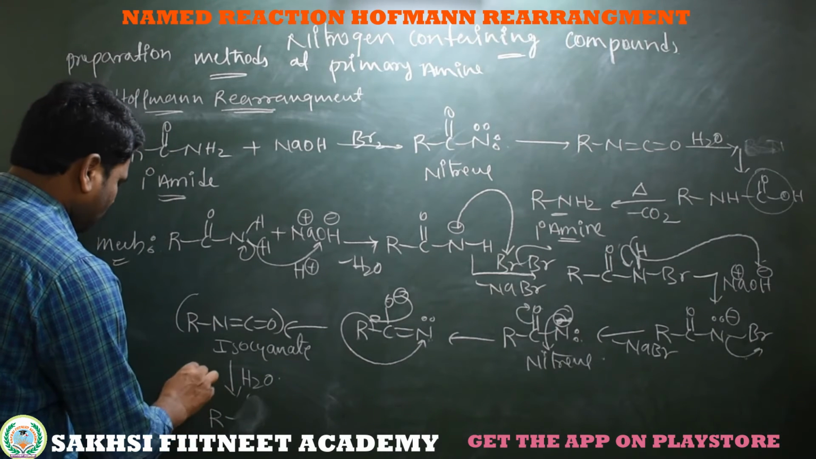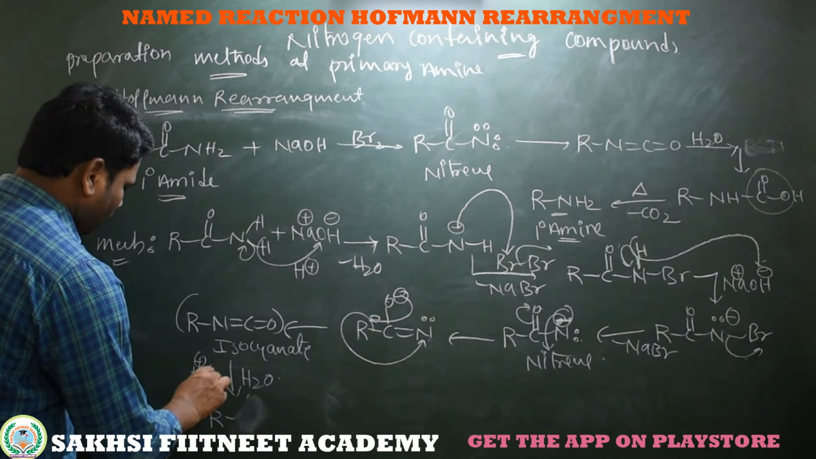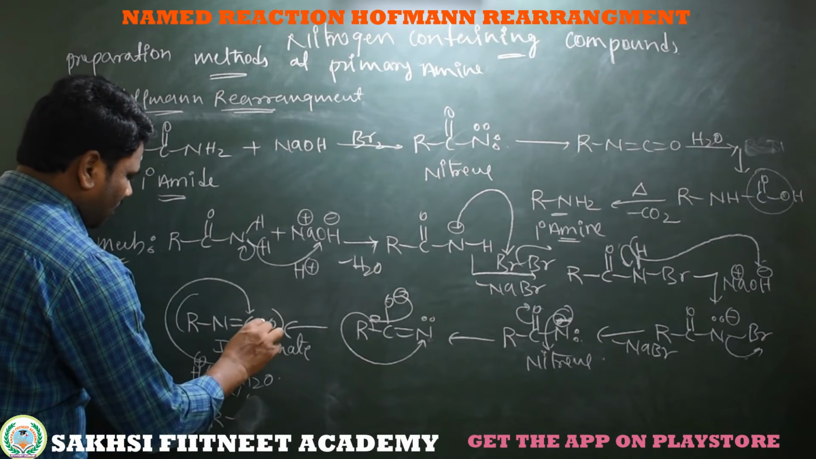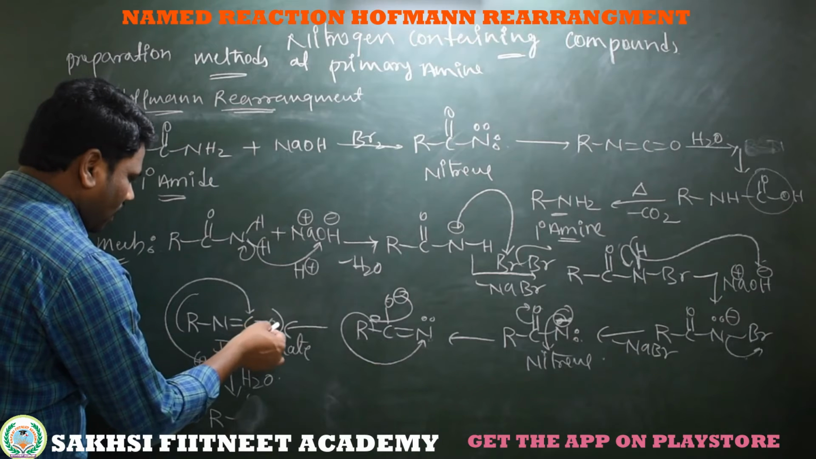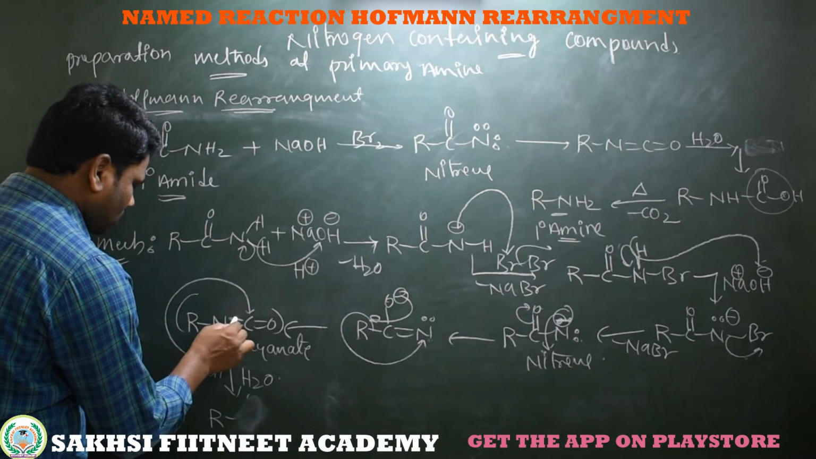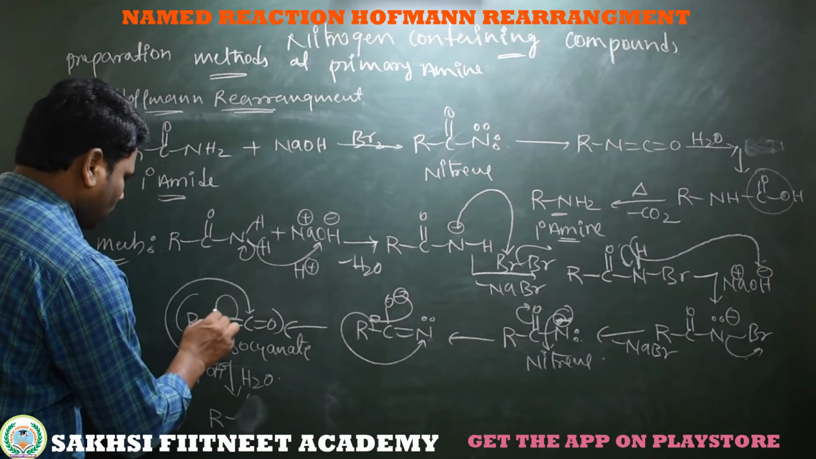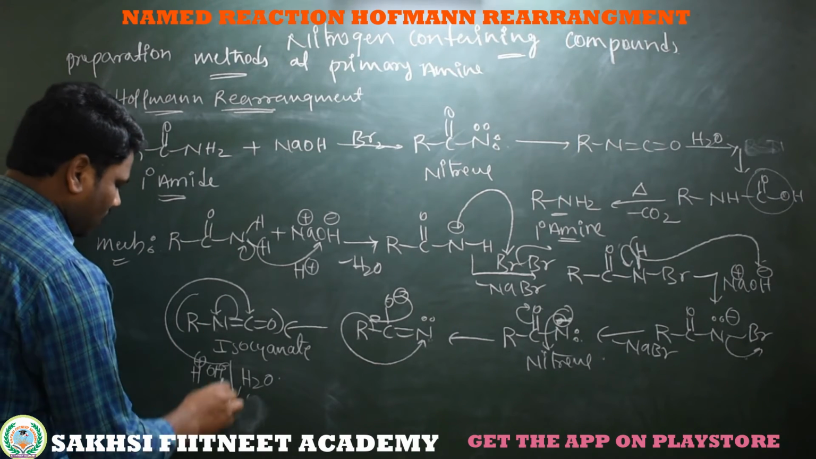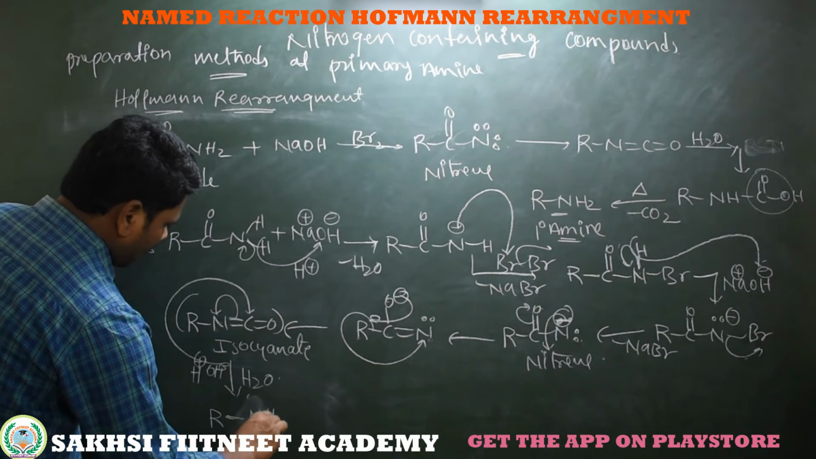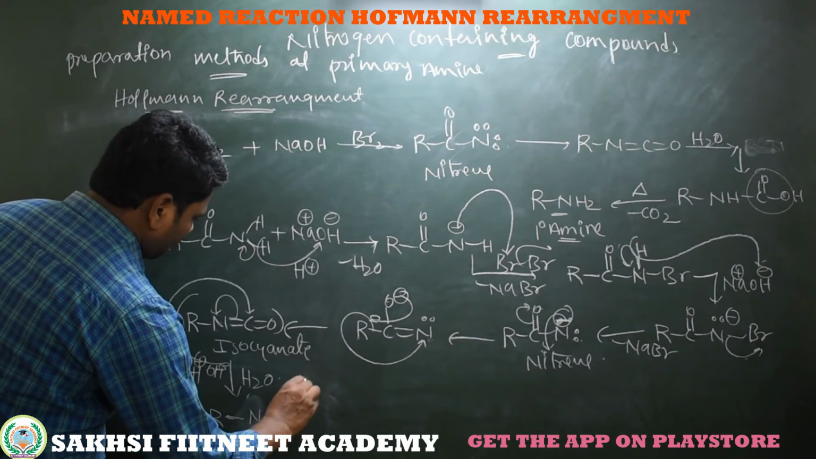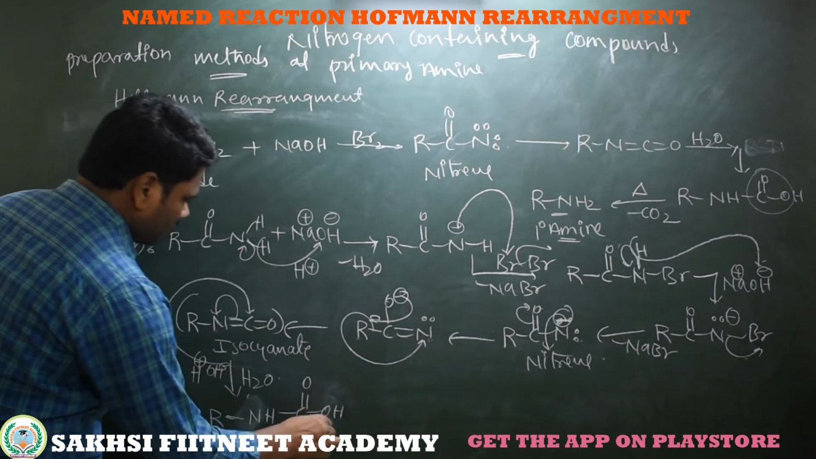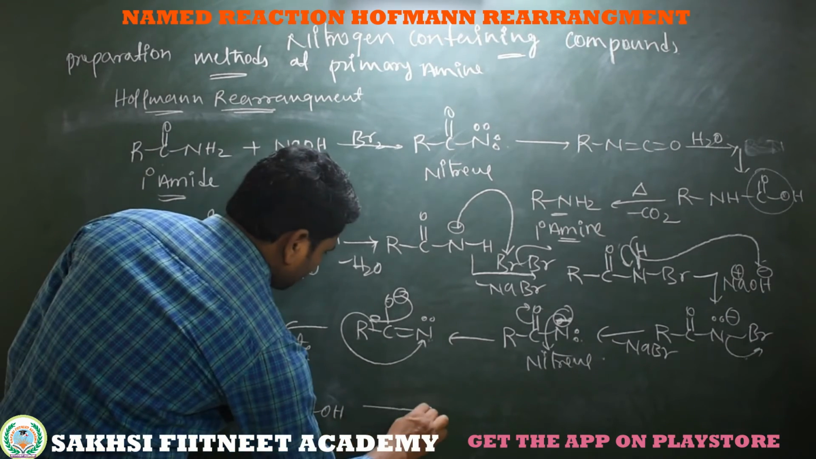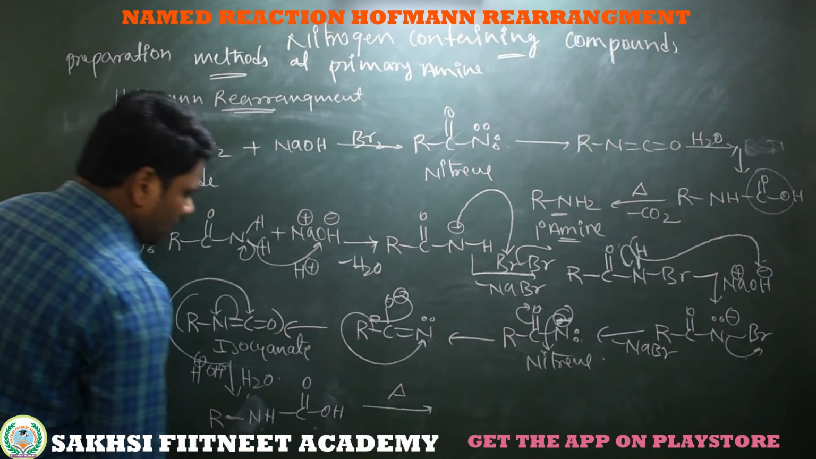See here, H2O means H plus and OH minus. OH minus is attacking the carbonyl carbon and the pi electrons are shifting towards oxygen, again coming back, and the pi electrons between carbon and nitrogen shift towards nitrogen. Now nitrogen gets a minus, hydrogen plus, and it becomes R NH bonded to C double bond O, OH. So we are getting a carboxylic acid which is bonded to the nitrogen. Upon heating, this undergoes decarboxylation.